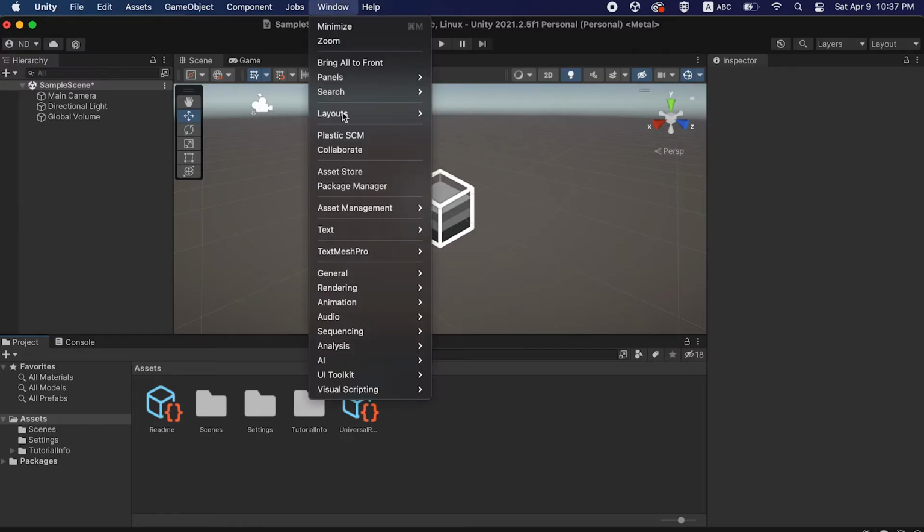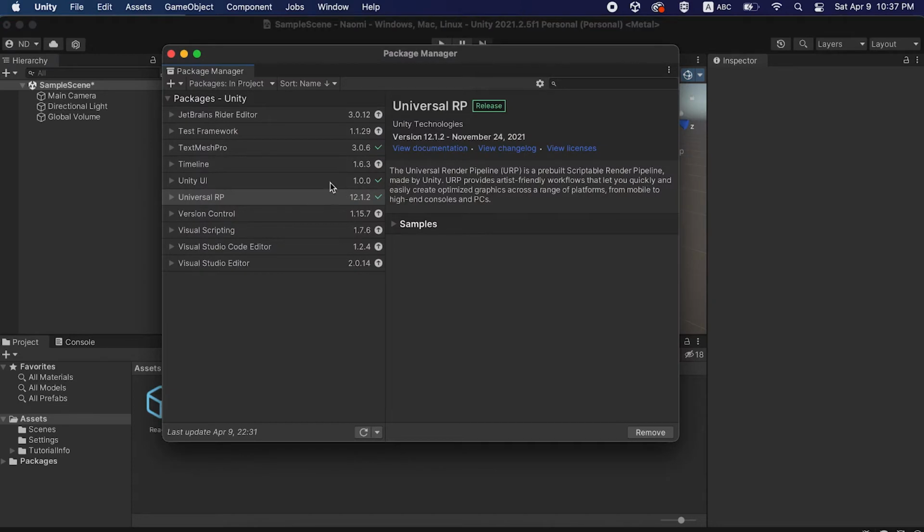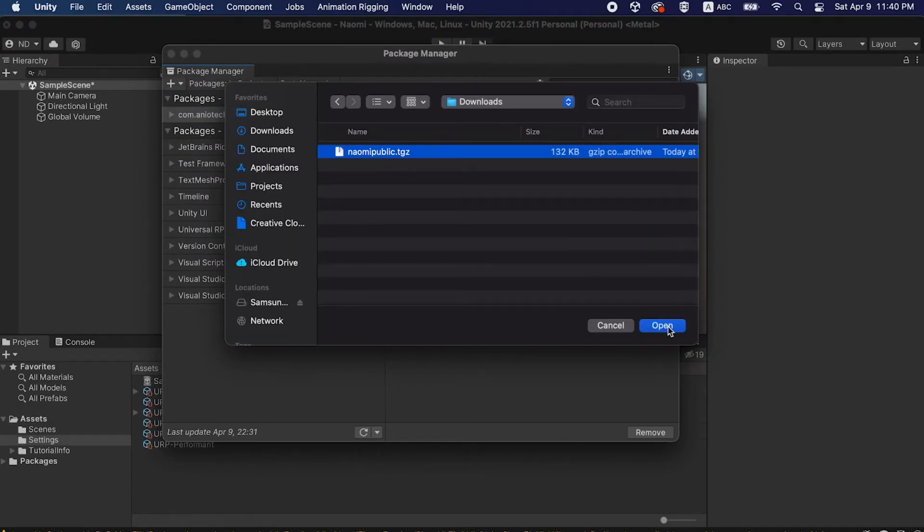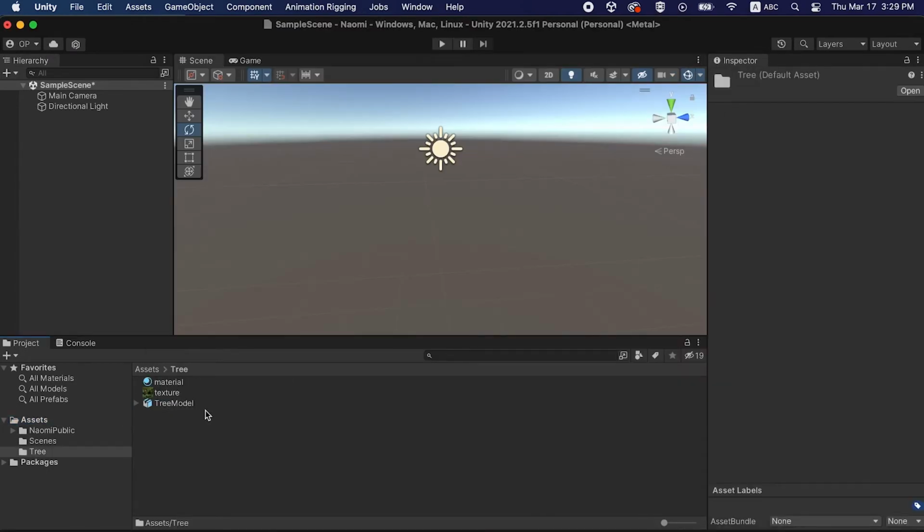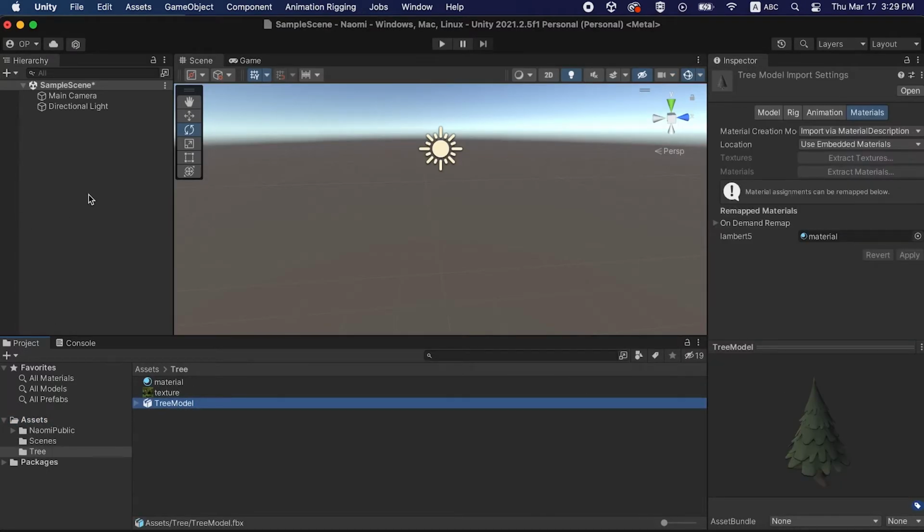Then go to Windows Package Manager to install the Naomi package. You can find the latest version on Naomi's website. Great! Now you can start creating a rig. Here we have a little model of a tree, so let's rig it.